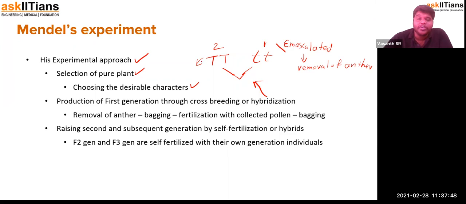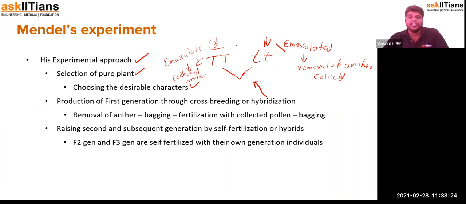Instead of removing the female reproductive part, he again emasculated and collected the anther. By this process, the anther that is collected from the second plant will be used on the first plant, and the anther which is removed and collected from the first will be used on plant 2 to undergo pollination.